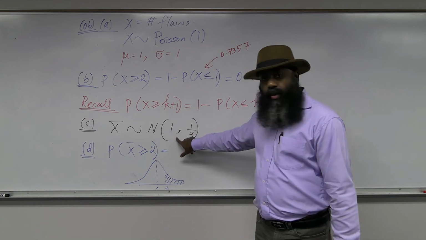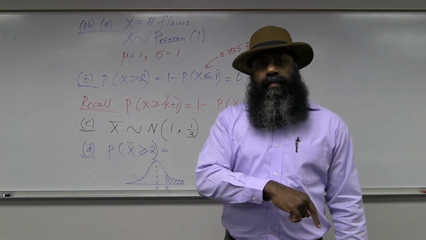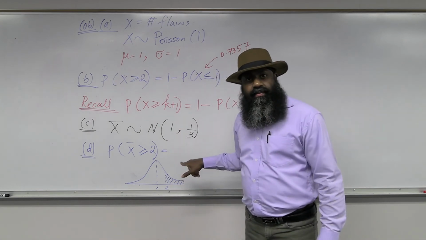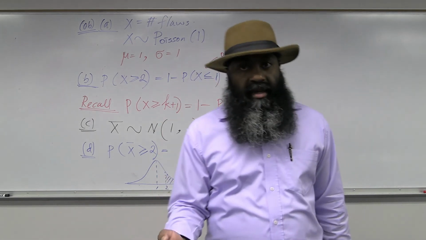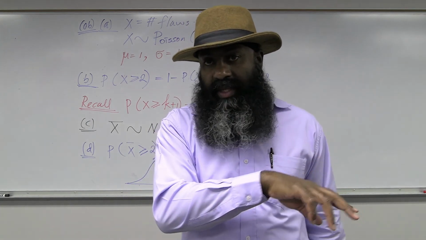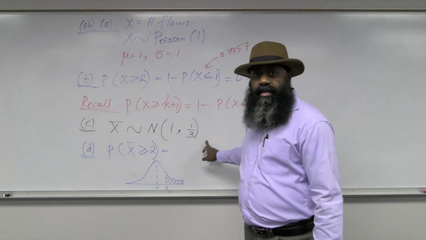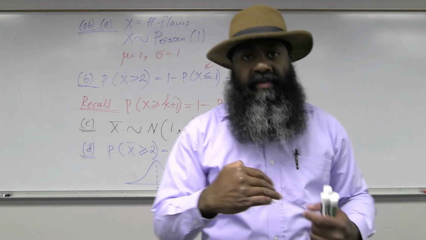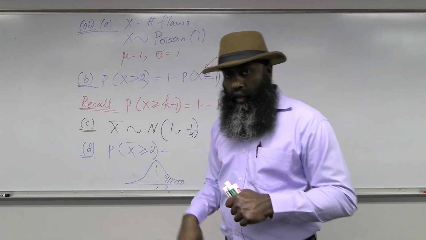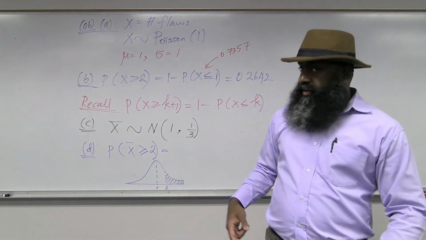Mu should be equal to 1. What should be the sigma? Now this is equal to 1/3. This is variance. Variance is equal to 1/3, and sigma stands for the standard deviation in that function. So what should be the standard deviation? The standard deviation should be the square root of 1/3, which is also equal to 1/√3. Okay? Let's enter these things into our calculator.